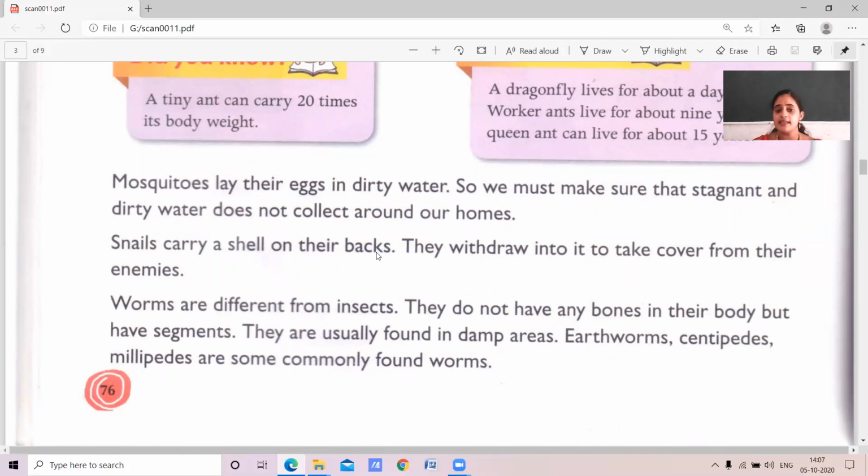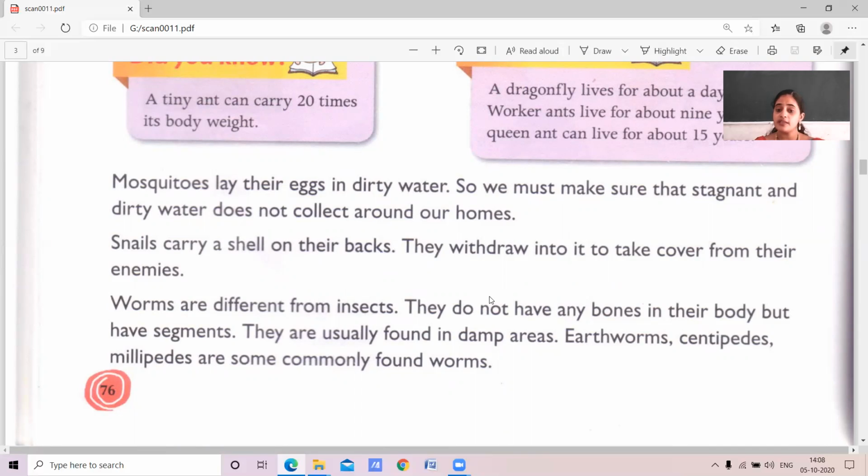Coming to the snail, it carries a shell on its back. They withdraw into it to take cover from their enemies. Whereas worms are different from insects. They do not have any bones in their body, but these worms have segments, children. Where are they found?